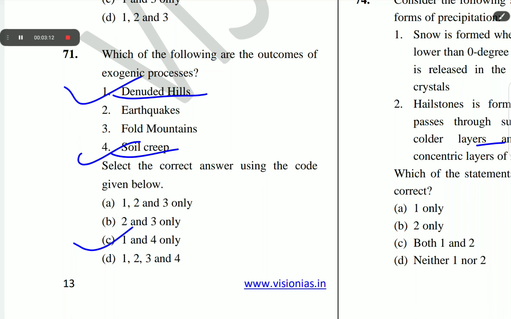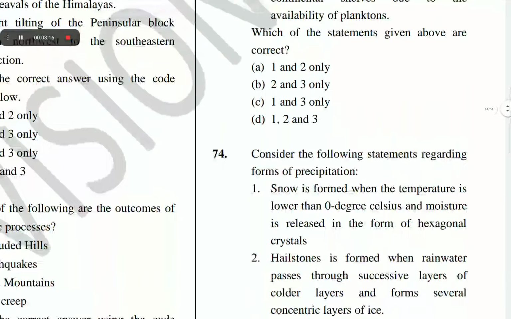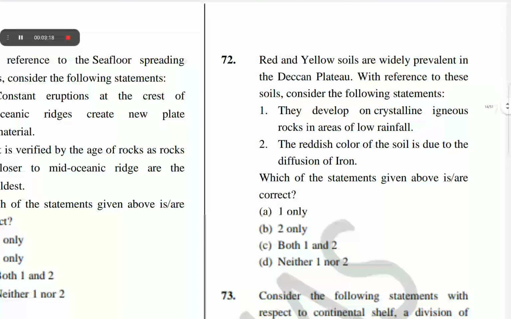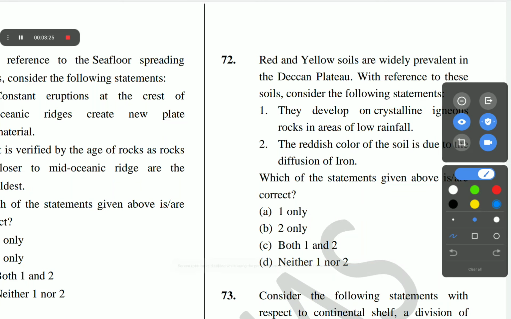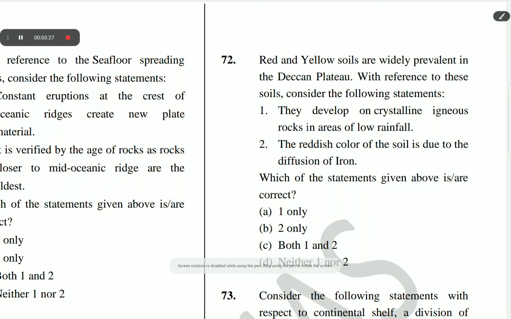The next question is question number 72. Red and yellow soils are widely prevalent in the Deccan Plateau. With reference to these soils, consider the following statements. They develop on crystalline igneous rocks in areas of low rainfall. The reddish color of the soil is due to the diffusion of iron. The correct answer of question number 72 is C: Both 1 and 2.